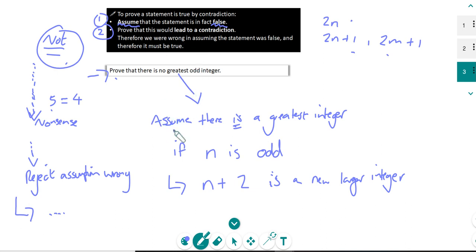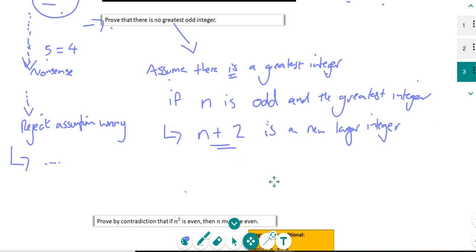But just as an idea, okay, the assumption of the opposite case, that there is a greatest integer, if n is odd, okay, if n is odd and the greatest integer. So if we want to make it a bit more robust, if we say that this is the greatest integer, well, the problem with that is we can always add on 2, can't we? Because the number line is continuous. So n plus 2 is the largest integer.